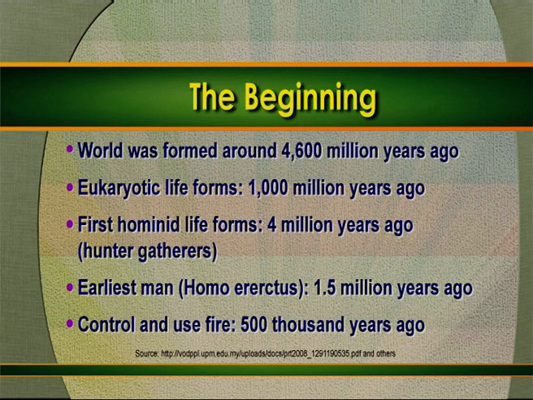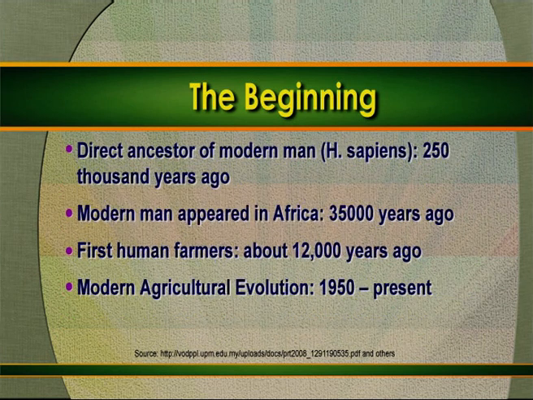They probably learned to control and use fire before 500,000 years. The direct ancestor of the modern man, Homo sapiens, appeared before 250,000 years ago. And then modern man appeared in Africa around 35,000 years ago.